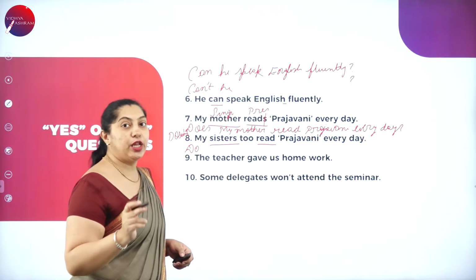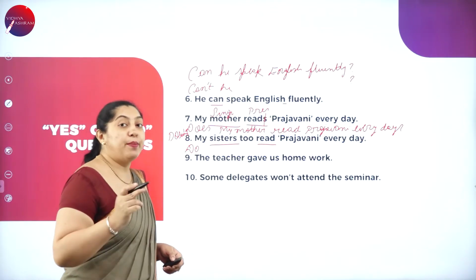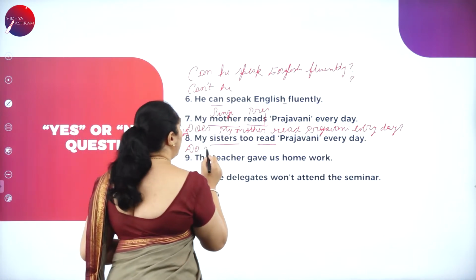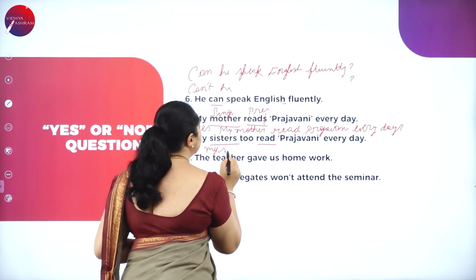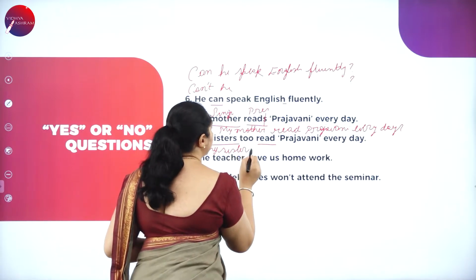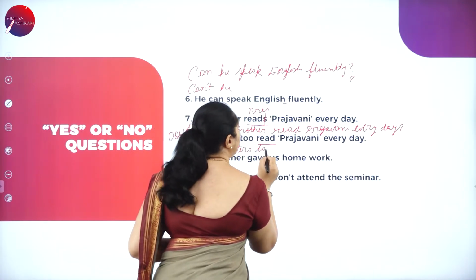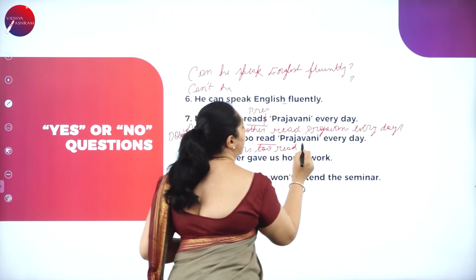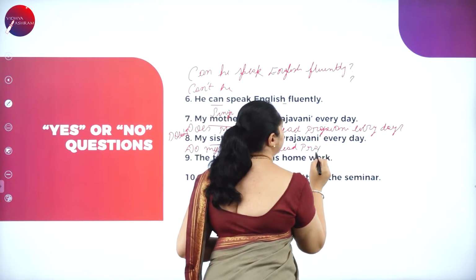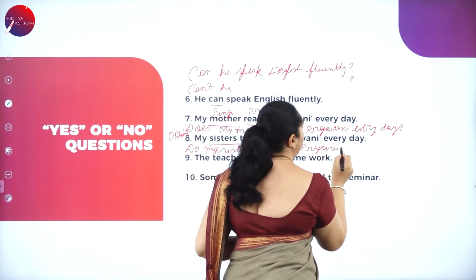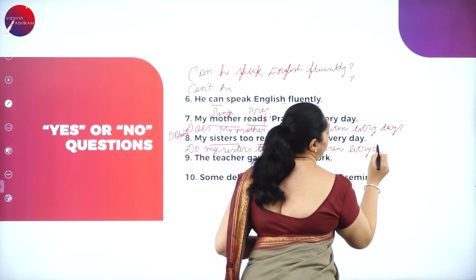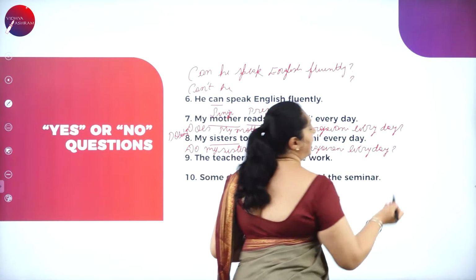When it is singular, you use the does form. Sometimes it depends on the subject also. Do my sisters read Prajavani every day?